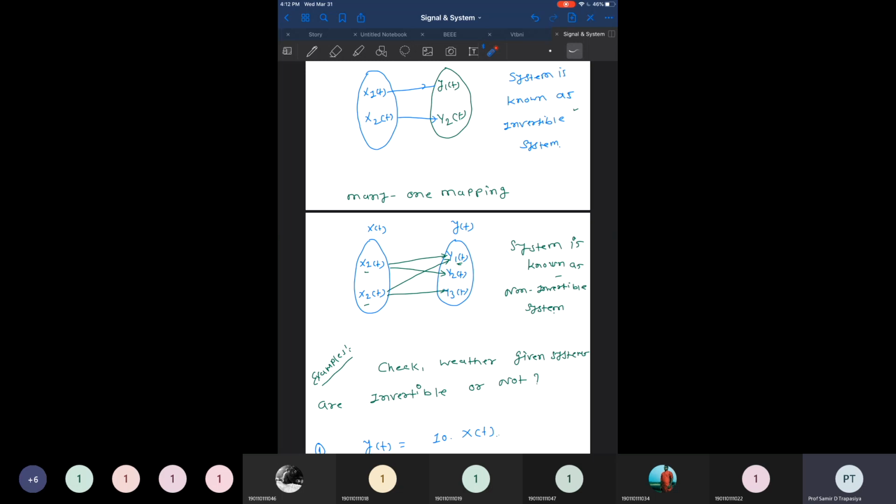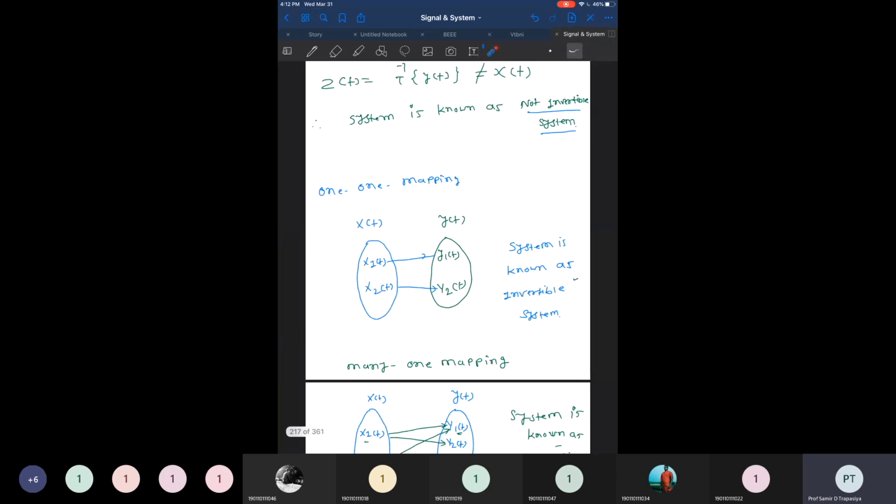It cannot be inverted, because if y1 of t is produced, we cannot tell whether it was produced from x1 of t or from x2 of t, because both produce the same output. So there is a difficulty in identifying the exact input when the same output is produced by multiple different inputs, and that kind of mapping is known as many-to-one mapping.